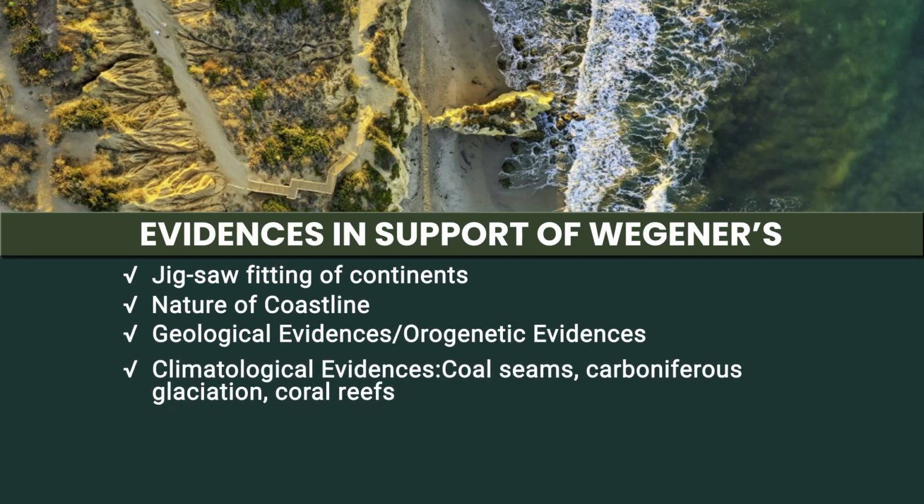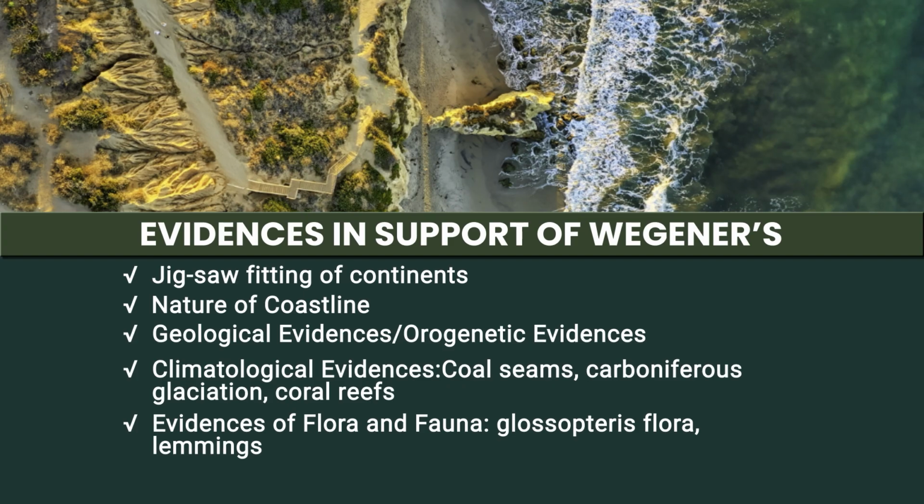Then climatic evidences also prove that there has been drifting of continents. Like coal seams have been found in areas. So there are many areas like Damodar Valley in India, which are tropical areas, but have evidences of Carboniferous glaciation. There are many areas like the Brazilian area also. So there are evidences of Carboniferous glaciation in areas which are tropical now. So this suggests that there has been drifting of continents.